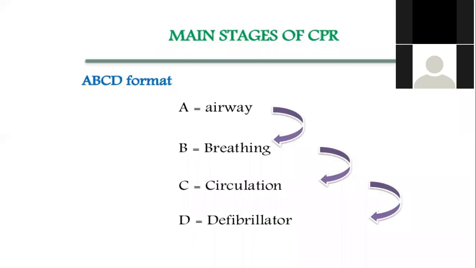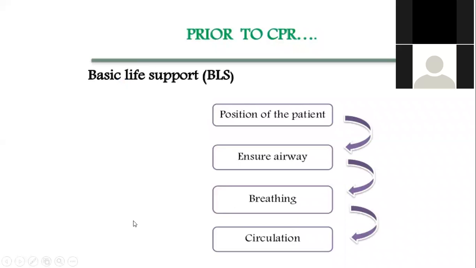So this is the basic of CPR, the A, B, C, D format. Airway, breathing, circulation, defibrillator. So D is applicable in the hospital. The rest can all be done outside the hospital as well as in the hospital. Therefore, outside the hospital, you already have ABC. For the defibrillator, you have to wait for the ambulance to come. So this is the step prior to CPR.